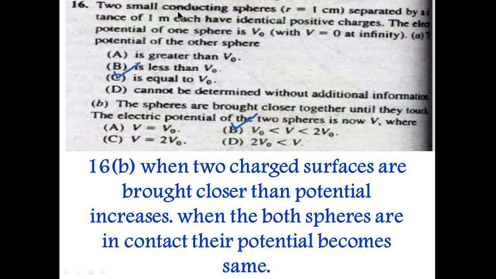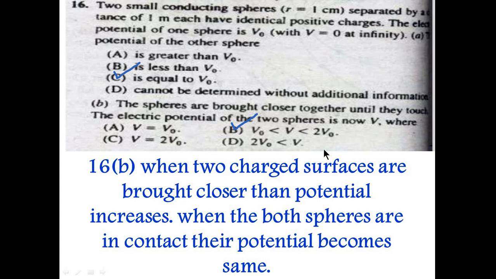The last question is, two small conducting spheres separated by a distance of 1 meter have identical positive charges. The potential of one sphere is V0, so definitely the potential of the other sphere will be equal to V0. The next question is, the spheres are brought closer together until they touch. The electric potential of the two spheres is now V. When the two spheres are brought closer together, their potential actually increases, so the value of V0 changes into another value.